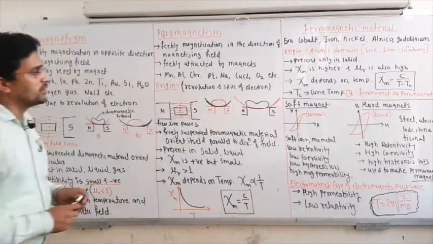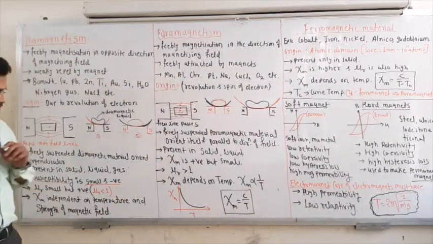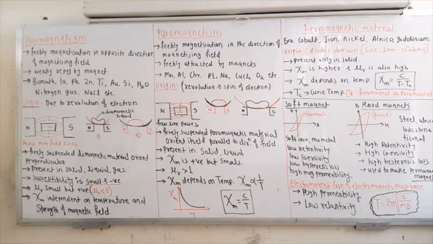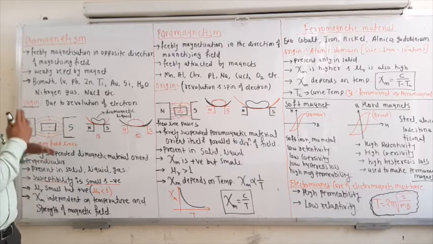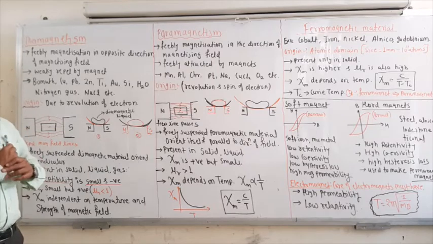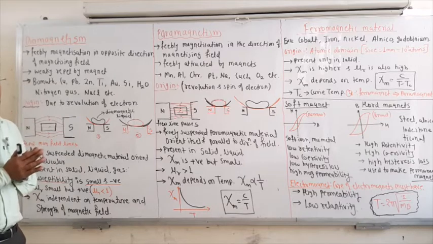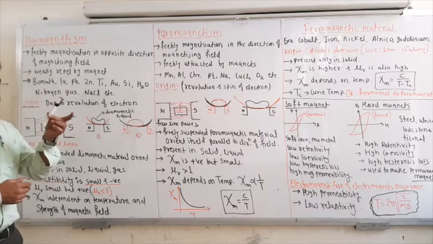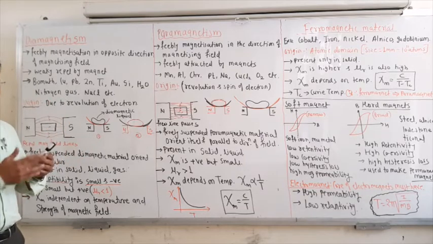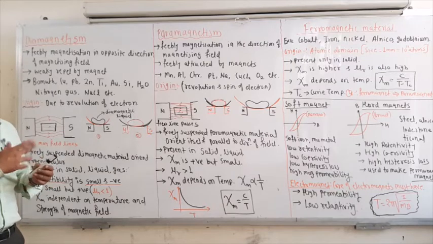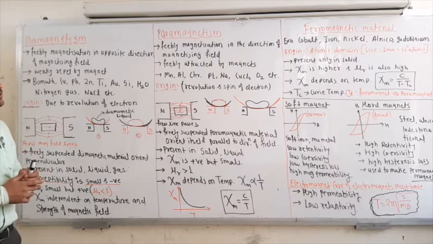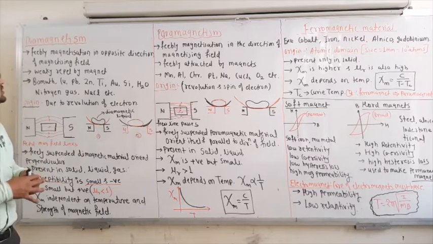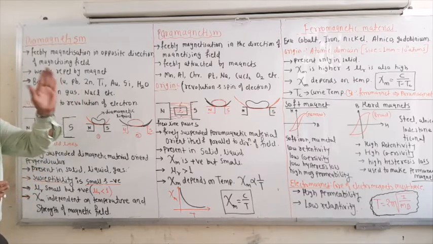Now moving towards the last part of this topic. Important parts: magnetism and matter. Already we have seen the magnetism related terms. Now matter means there are certain materials or substances present, and they are categorized according to their behavior in the magnetic field. If you consider this marker, it is not attracted by magnets, so this marker may be a diamagnetic material. Depending on this, they have categorized three kinds of materials: diamagnetism, paramagnetism, and ferromagnetism.